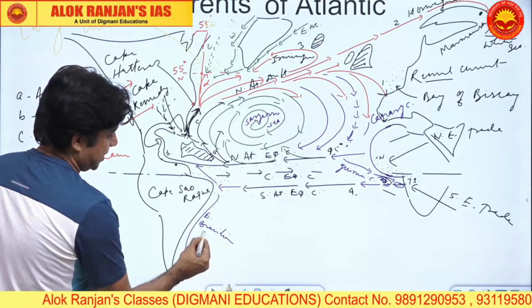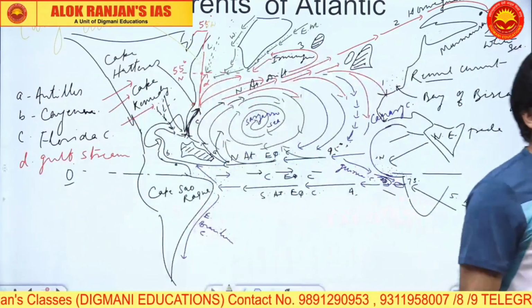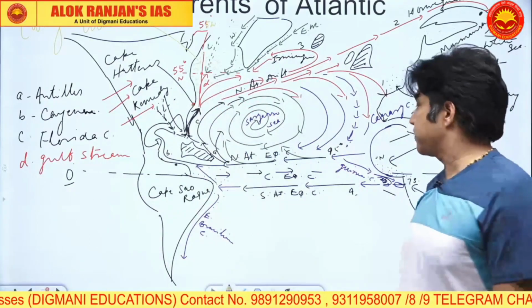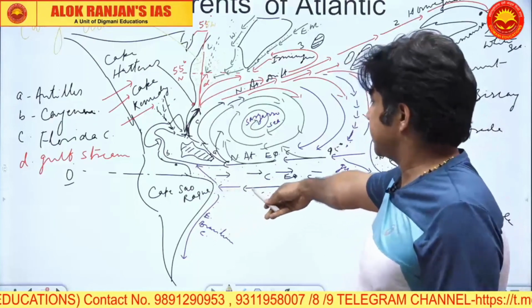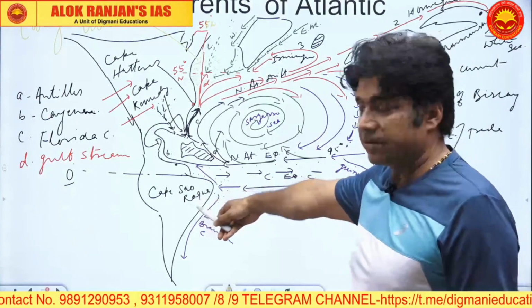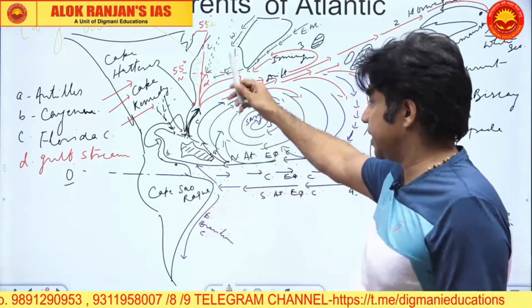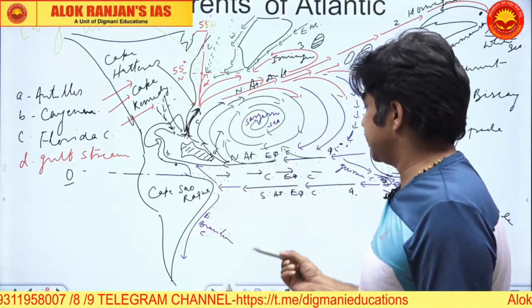This is your Eastern Brazilian current. Check out. South equatorial current will hit the Cape Saurok and then bifurcate. The northern part will superimpose Guinea current, and southern part is called East Brazilian current.